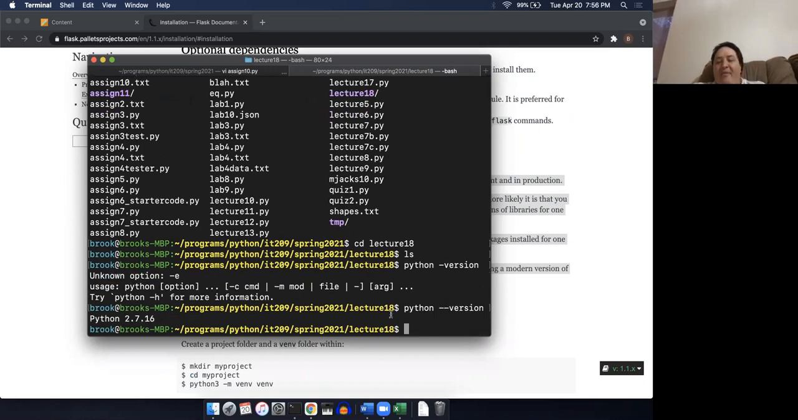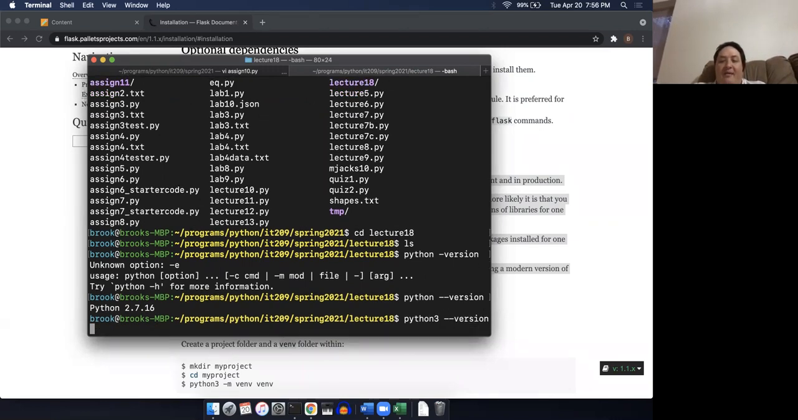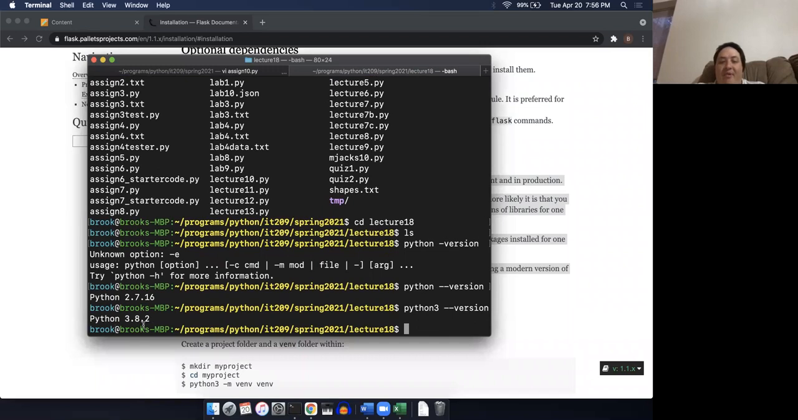So the default Python that's running on my Mac is Python 2.7.16. I also have a Python 3 running on my Mac, which is Python 3.8.2. So already you can see that I have two different Pythons.